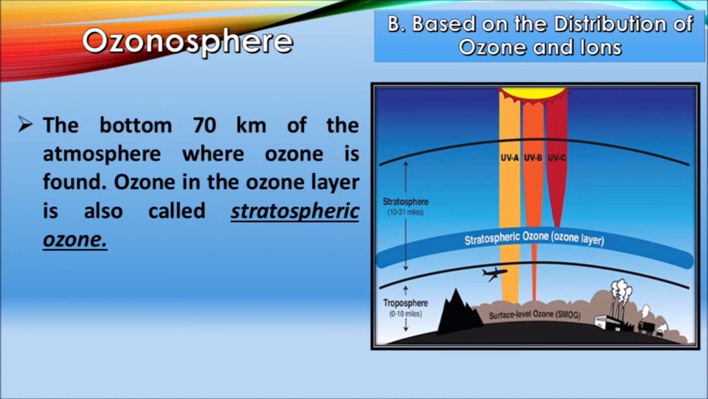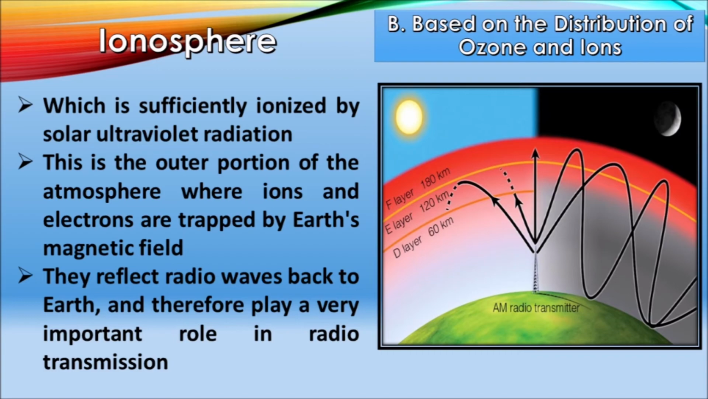Okay, the last one, the ionosphere. The ionosphere is the region of the atmosphere which is sufficiently ionized by solar ultraviolet radiation. This is the outer portion of the atmosphere where ions and electrons are trapped, ibig sabihin hindi siya lumalabas sa mismong atmosphere ng Earth, by Earth's magnetic field, and form layers. Please refer to these simply as layers D, E, and F. Ayan, makikita nyo sa figure sa kanan, ayan yung tatlong layer na tinutukoy.